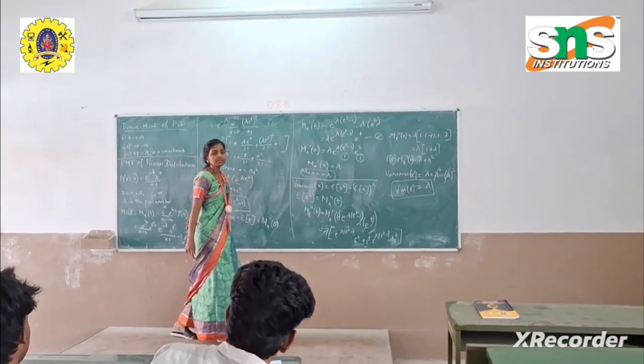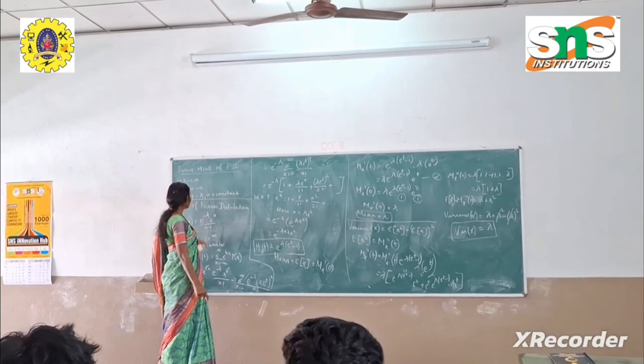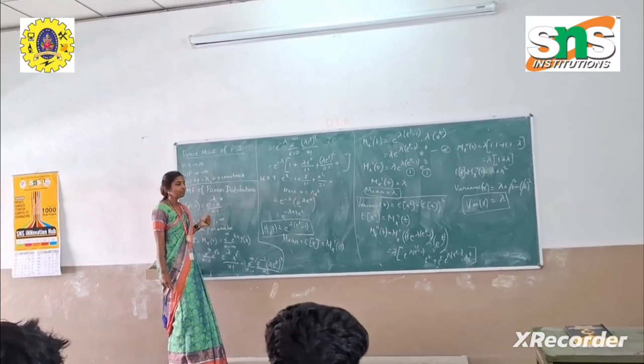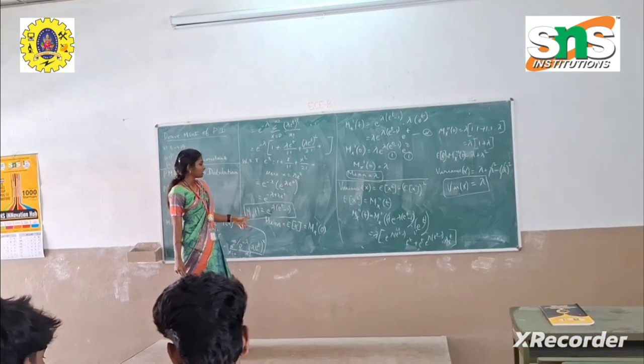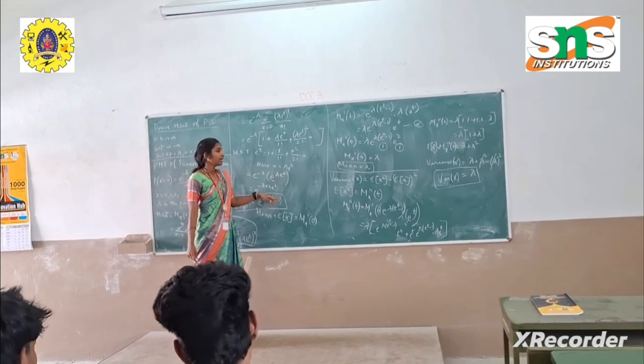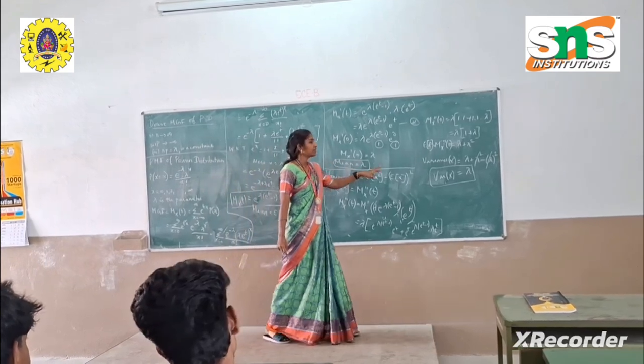So finally, we have derived the moment generating function of the Poisson distribution with the help of the probability mass function. So we have found the moment generating function of the Poisson distribution to be e power lambda into e power t minus 1, and its mean to be lambda, and its variance